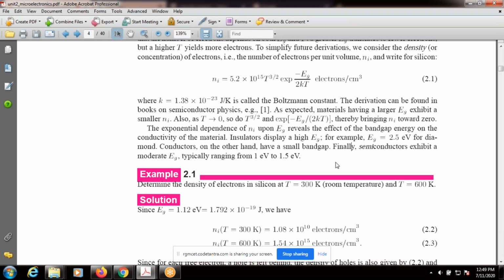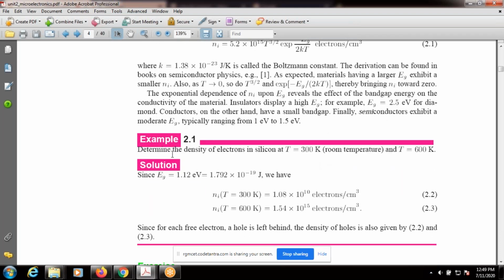Okay, there is one problem. Determine the density of electrons in silicon at temperature 300 degree Kelvin, or room temperature, and T equal to, in the second case, 600 degree Kelvin.